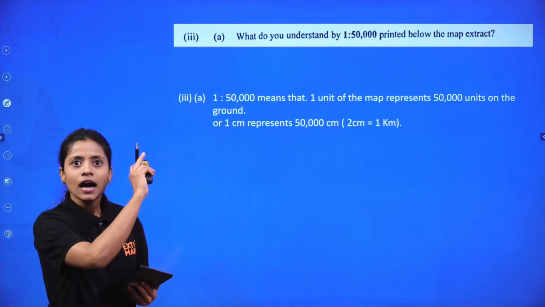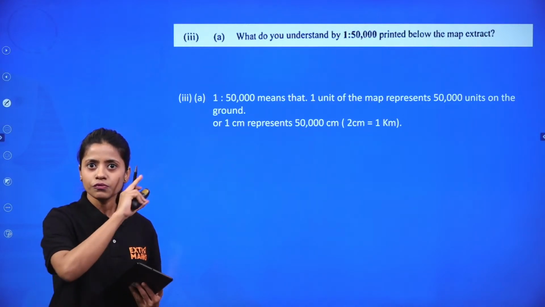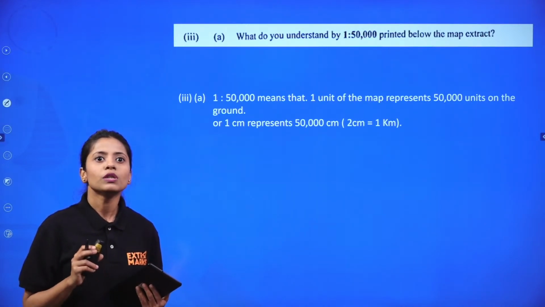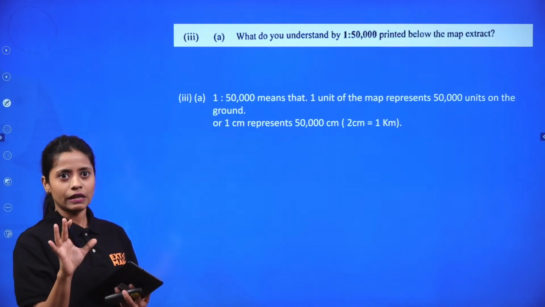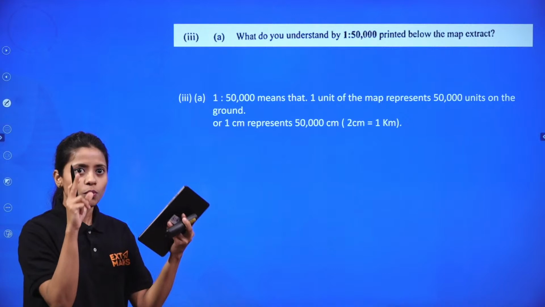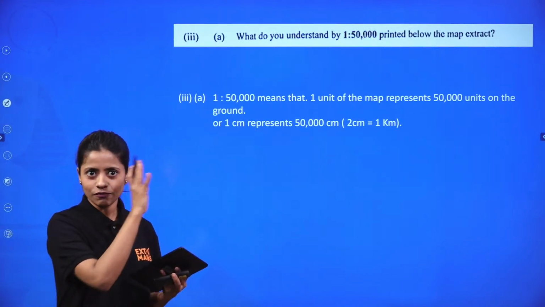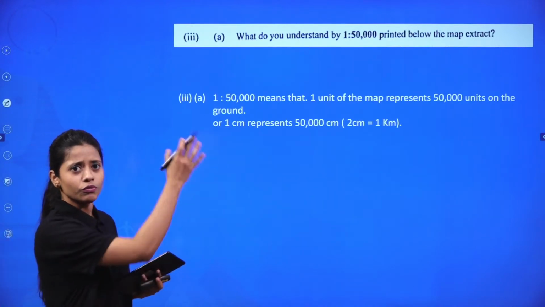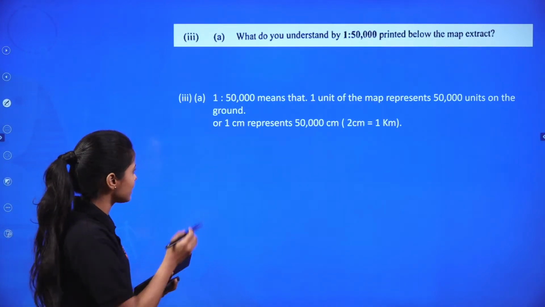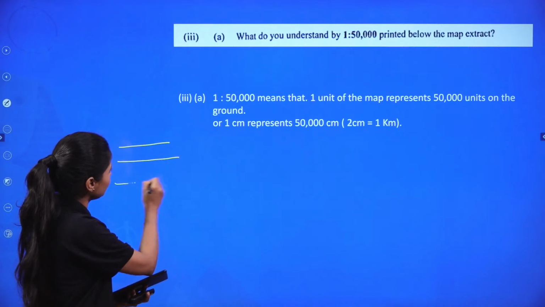What do you understand by 1:50,000 printed below the map extract? Now this was something which is always given to you. When you have that topography sheet given to you, you have the symbols, the keys given to you. I won't be moving back to the previous slides. You have all the keys given to you there, right?